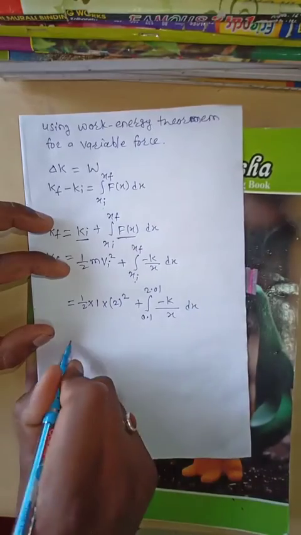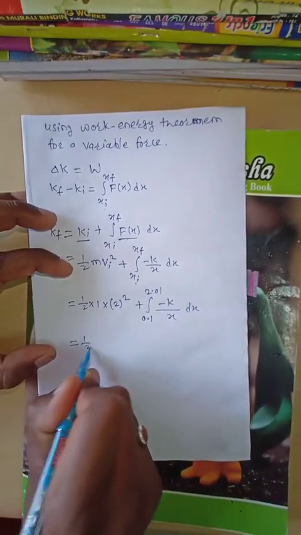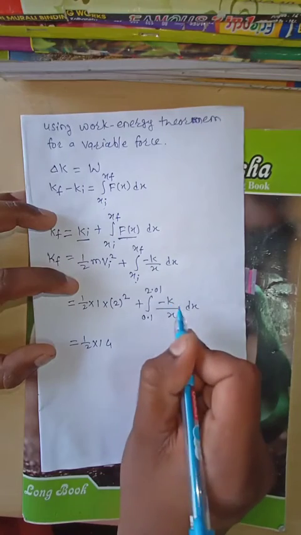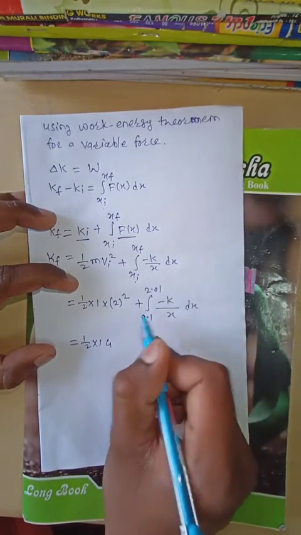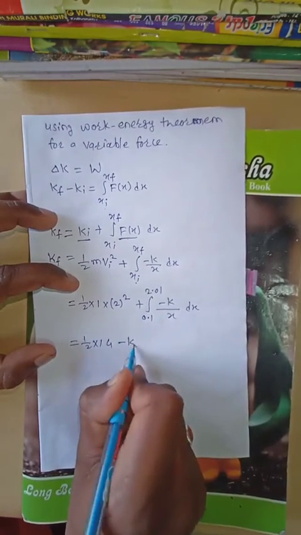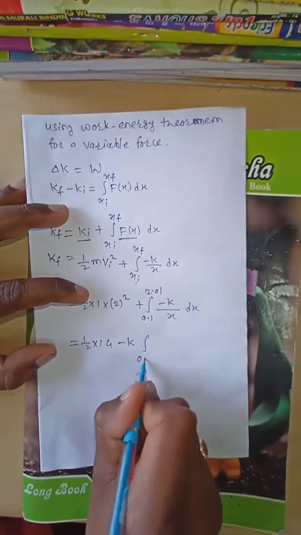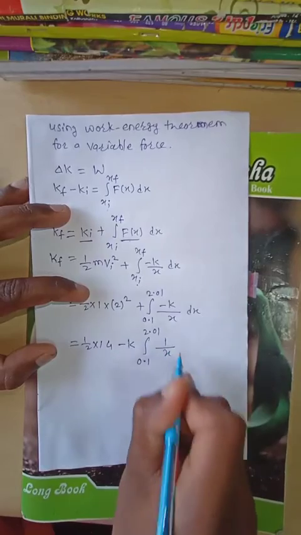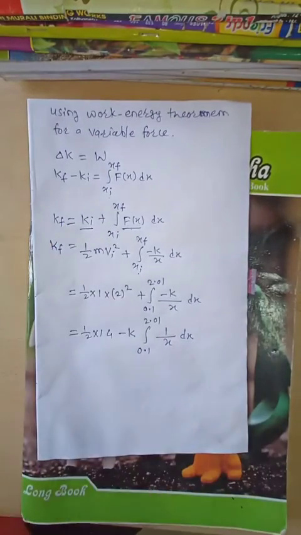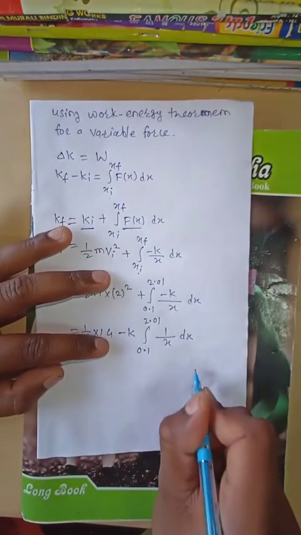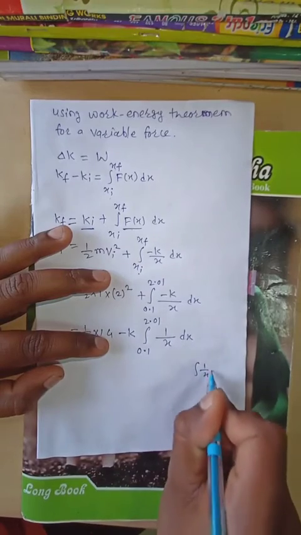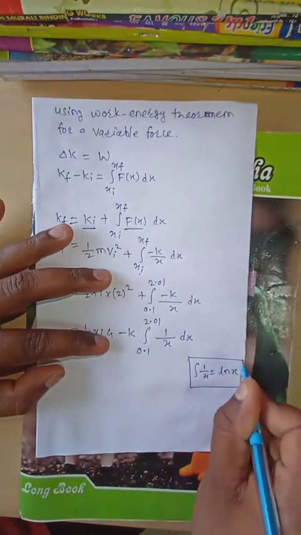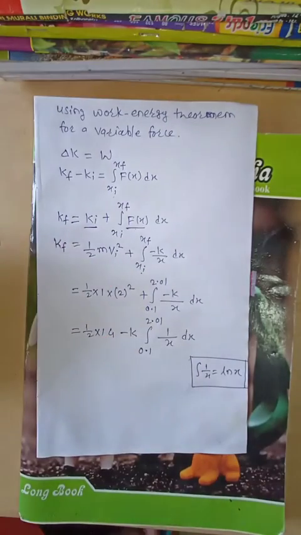This is nothing but half into 1 into 2 square, which is 4, and here k is a constant, therefore we take it outside the integration, meaning minus k times the integration from 0.1 to 2.01 of 1 by x dx. There is one formula: the integration of 1 by x is equal to log x.